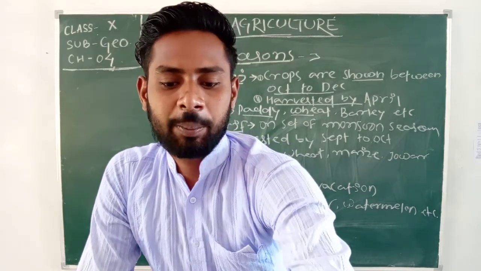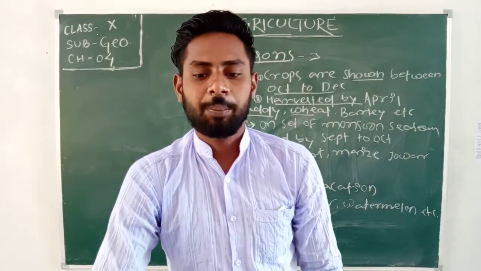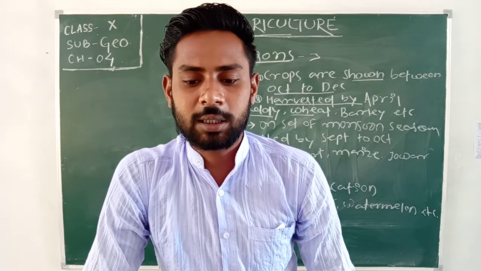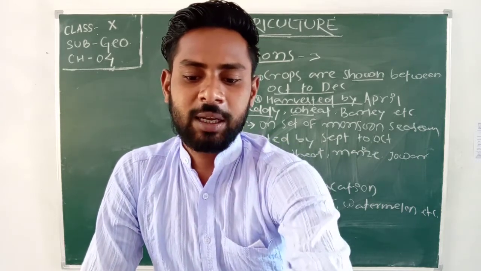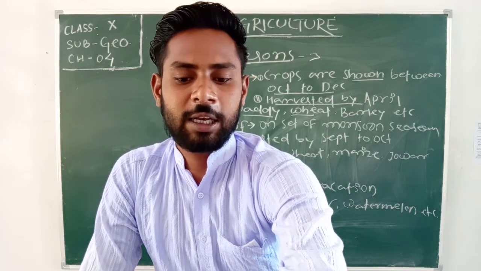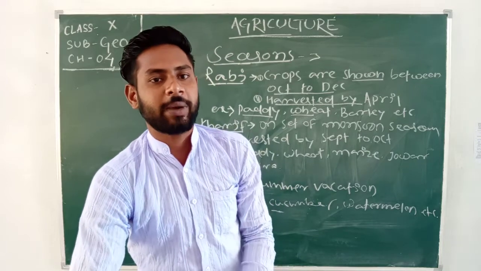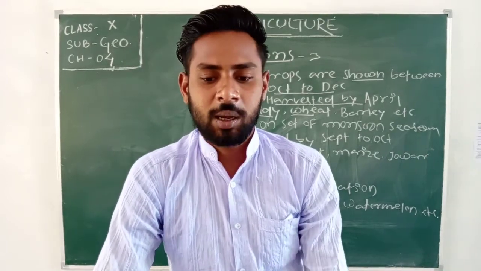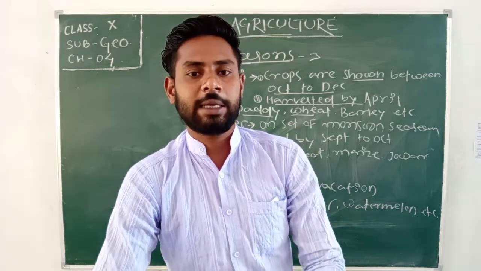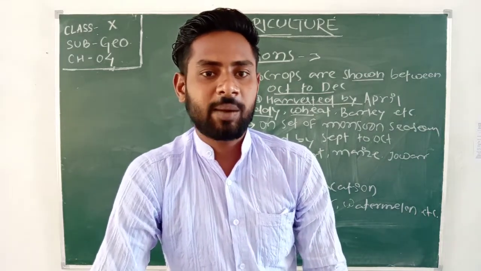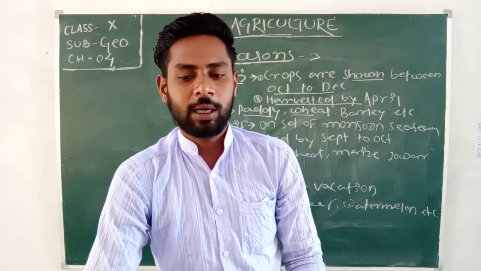After that, millets are the third major crop of India. Jowar, bajra and ragi are the important millets grown in India. These have very high nutritional value, the millets crop. After that, the fourth major crop of India is pulses. The major producing states in India are Madhya Pradesh, then Uttar Pradesh, Rajasthan, Maharashtra and Kerala.